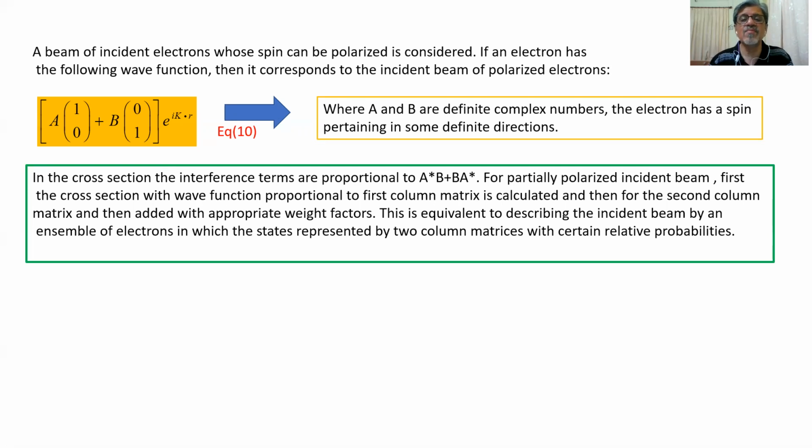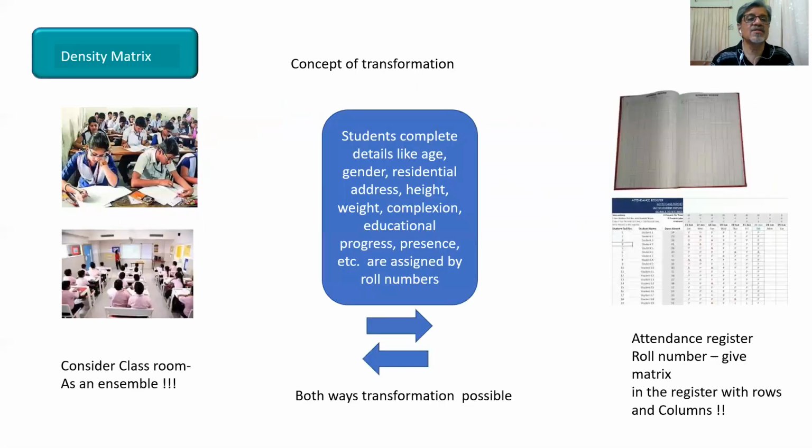Whenever an electron beam is hitting the target, it is considered as an ensemble of two types of electrons polarized in two different directions, and they are multiplied by the appropriate weight functions, and it is considered that the ensemble is hitting the target. So here we have considered the ensemble approach in scattering theory. Now we come to the next slide.